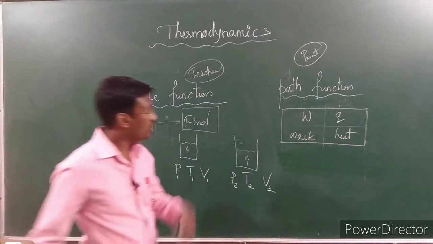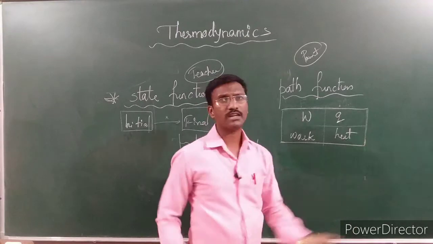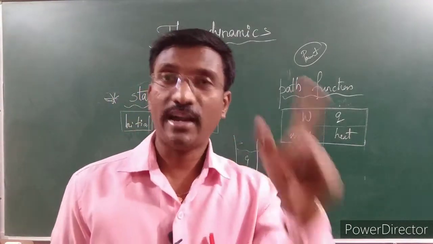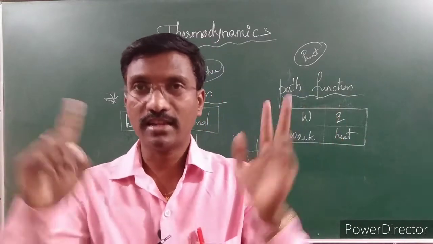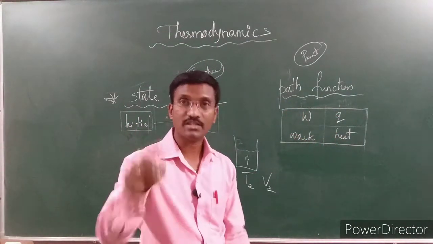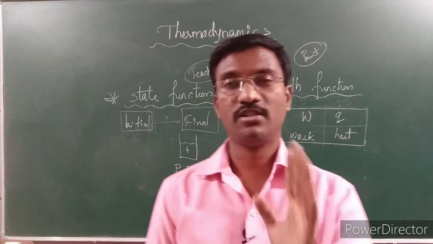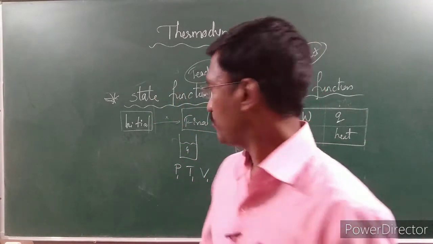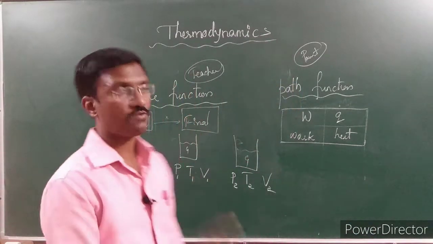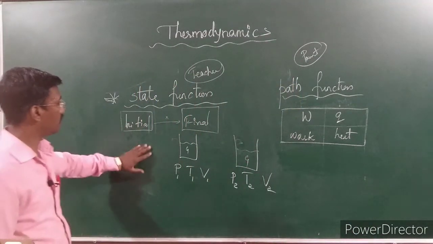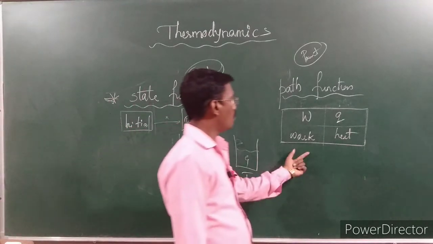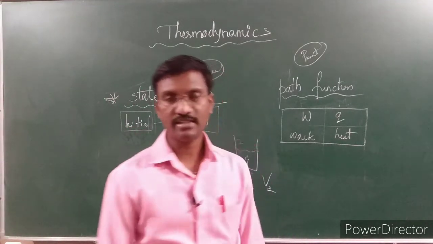Look here, you have to remember it this way: path functions are nothing but parents, parents are nothing but father and mother; father is going to work, and mother is going to be angry, that is heat. So the path function depends on work and heat. Whereas state functions are nothing but the teacher. Teacher only looks at the initial and final, meaning pressure, temperature, volume. These are called state functions. So in state function only pressure, temperature, volume come; in path function work and heat appear.